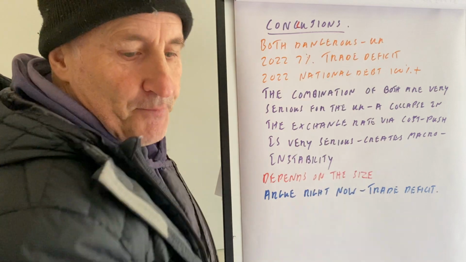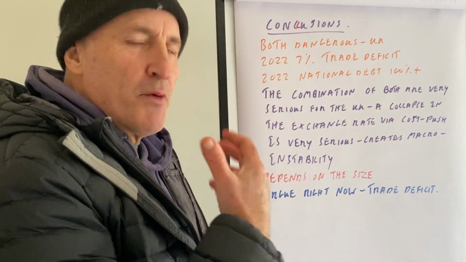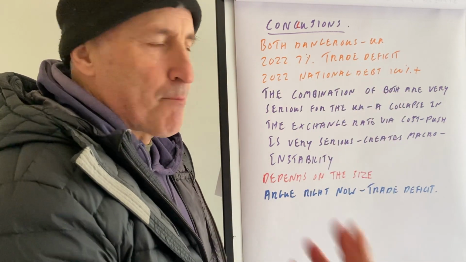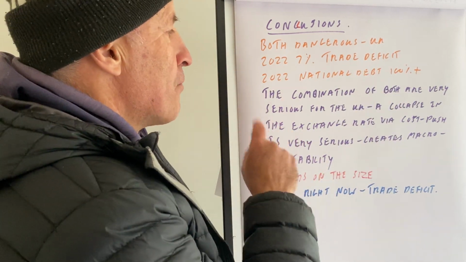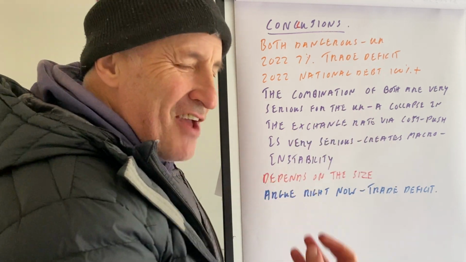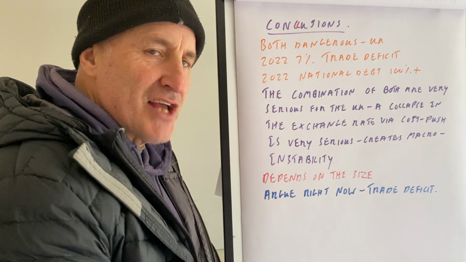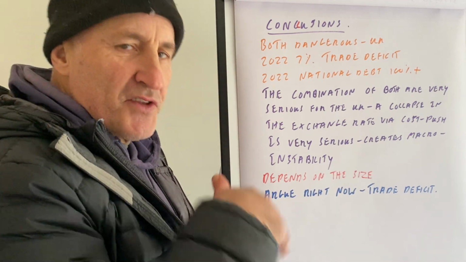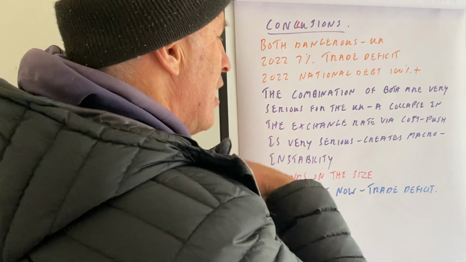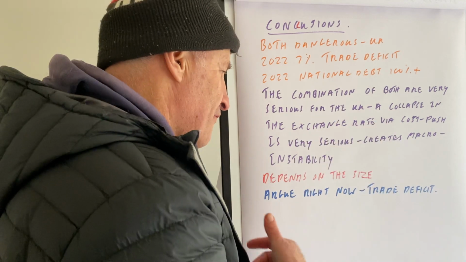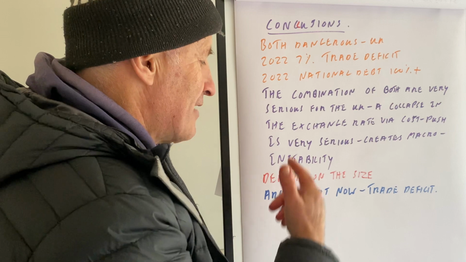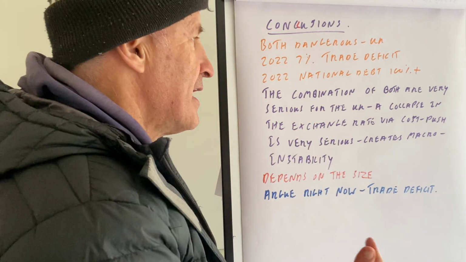Right, both are dangerous. Particularly in the UK's case, because we've got a large trade deficit and we've got high levels of national debt, which is 100% plus of GDP. The combination of both is very serious for the UK. That's what I would say, particularly right now. They are significantly high. When the Greek economy crashed, they had a 10% trade deficit. When the Spanish economy crashed, they had a 10% trade deficit. A collapse could cause a collapse in the exchange rate, cost push inflation, cost of living crisis, all of those things. But it does depend upon the size of these things. Okay, depends how large they are.